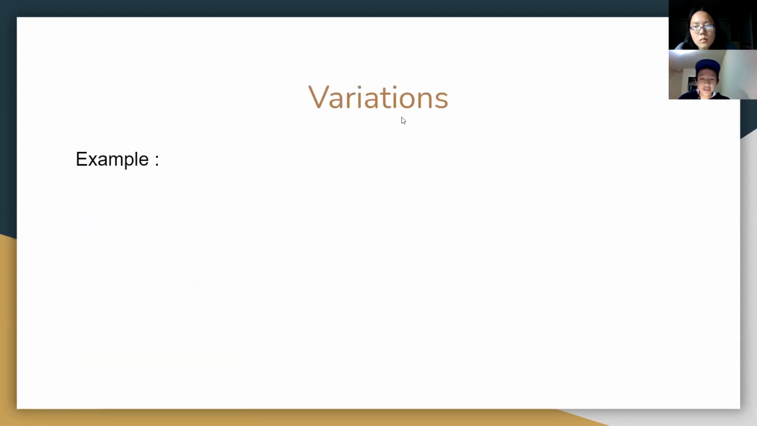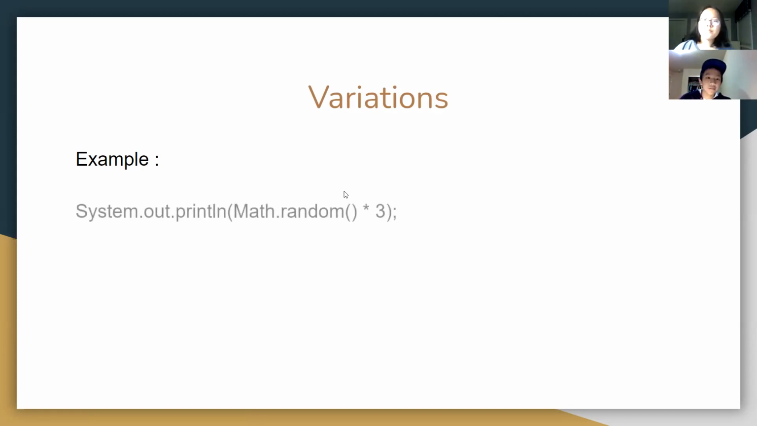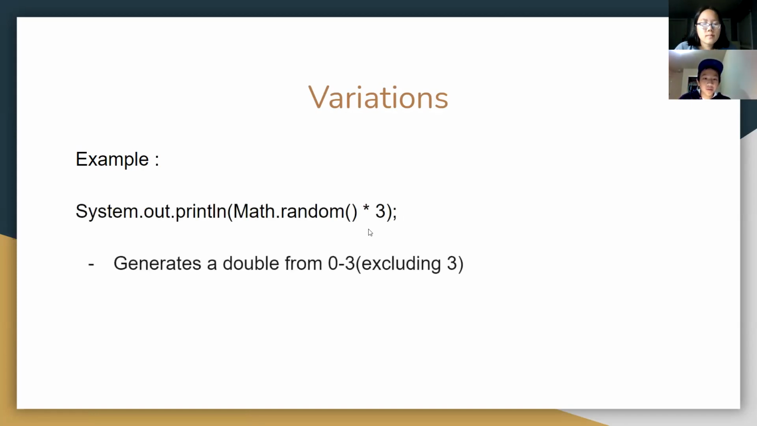So here are some variations. We're essentially manipulating the original number generated between 0 and 1 into more useful ranges, right? It doesn't always have to be 0. It can be between like 8 and 12, 0 and 5, whatever. Here's the first one. System.out.println(Math.random() * 3). This generates a double from 0 to 3, but not including 3. It kind of makes sense, right?